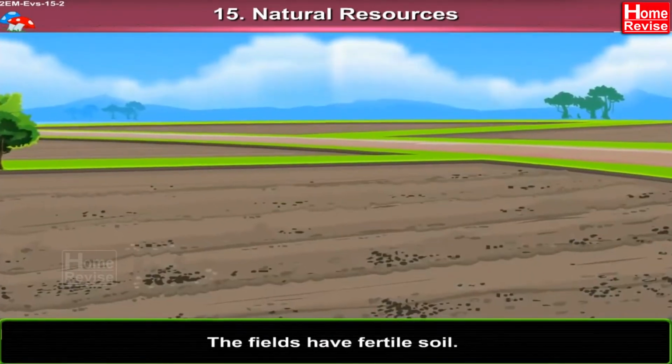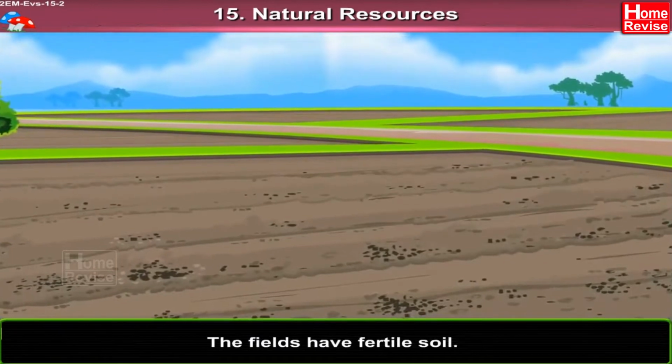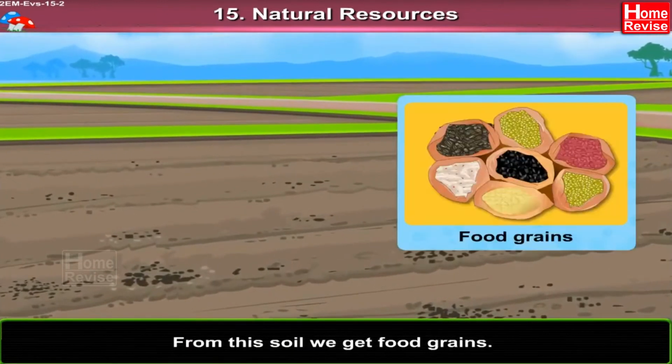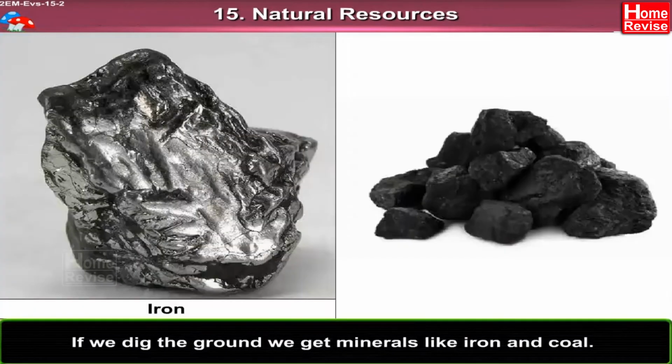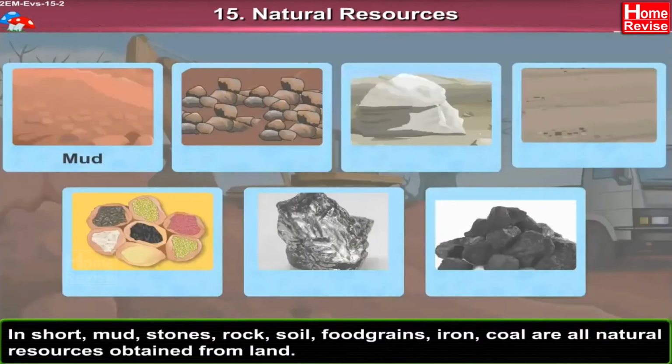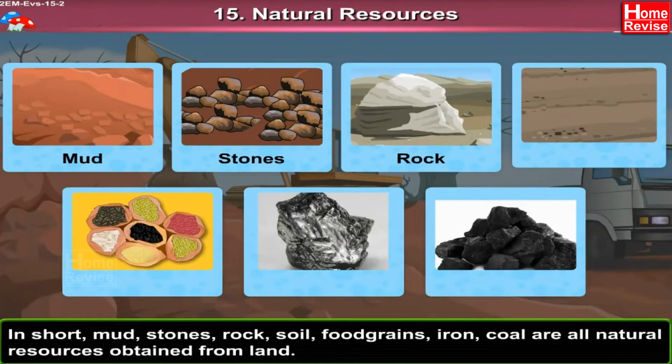The fields have fertile soil. From this soil, we get food grains. If we dig the ground, we get minerals like iron and coal. In short, mud, stones, rock, soil, food grains, iron, coal are all natural resources obtained from land.